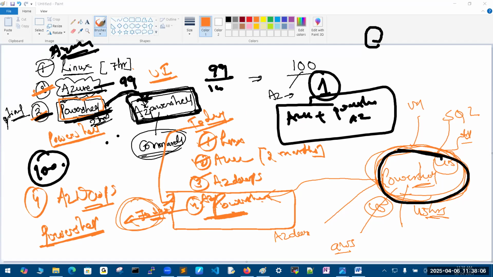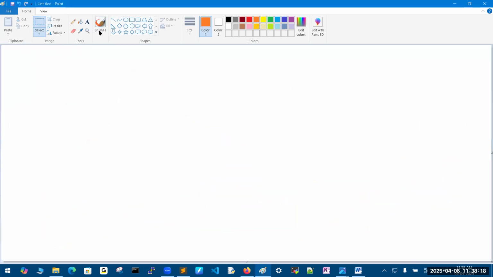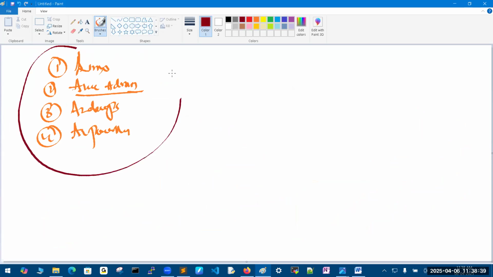Again, take perfect clarity. Clarity is very, very important here. Let's start this journey, nothing is mandatory. I'm going to start from absolute zero. First I will explain Linux, then Azure admin, complete admin, then Azure DevOps, and last Azure PowerShell. So this is inside the course.